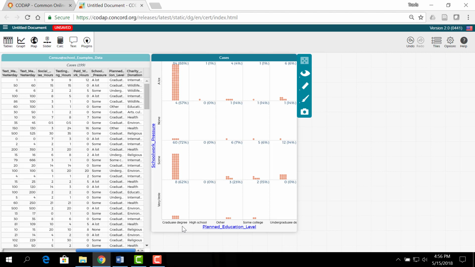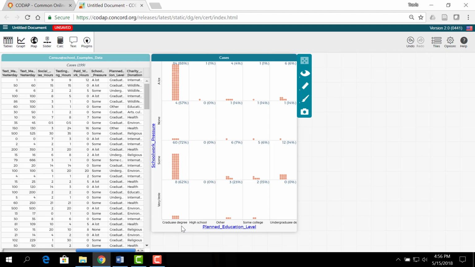First off, we're going to compare the a lot of school pressure population to the some school pressure population, and the specific proportion that we're going to look at is those in each of those populations that report planning to attain a graduate degree as their highest level.